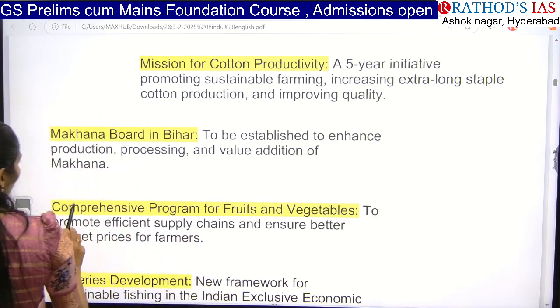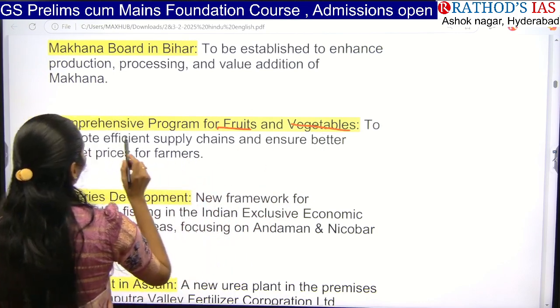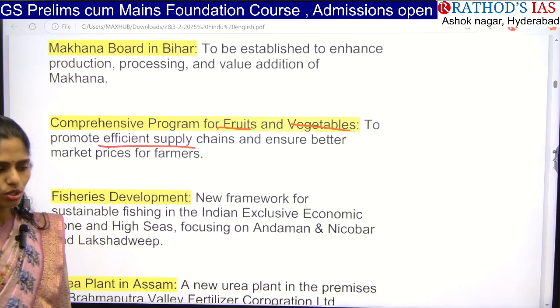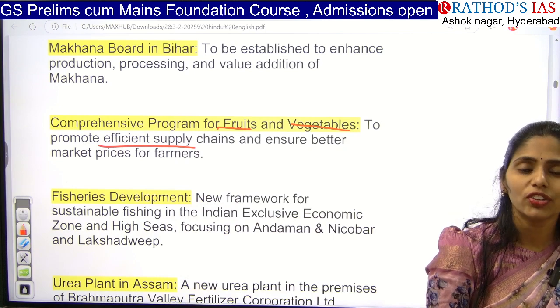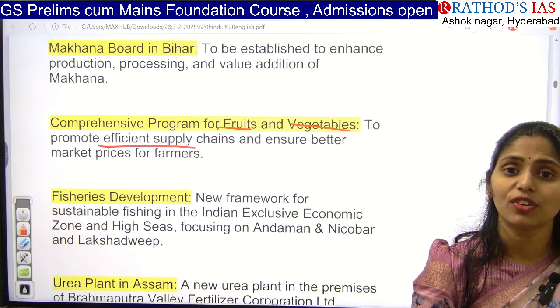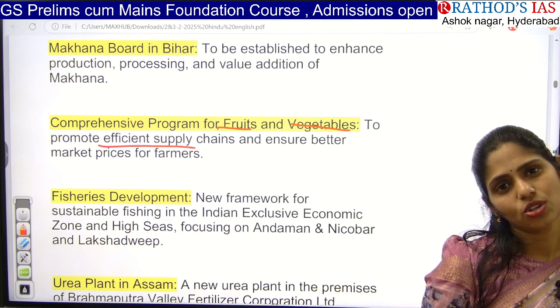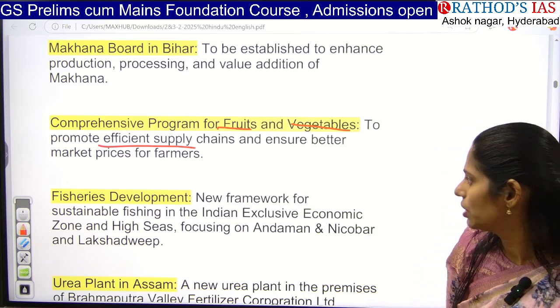And even the government came up with a comprehensive program for fruits and vegetables, and they are focusing especially on increasing effective supply chains, and even on ensuring better market prices. So not only is the availability of goods important in the market, but also whether the people who are selling are getting good profits or not, and whether the people who are buying are satisfied, whether they are getting a reasonable price or not. So all these things matter, right? So here we need to have effective market prices for the farmers.